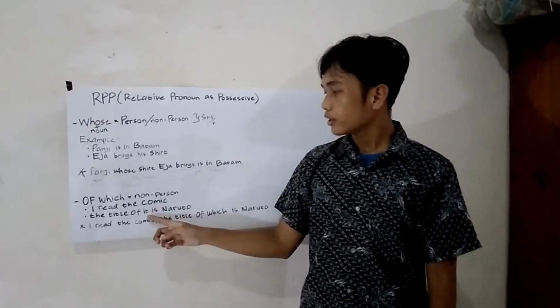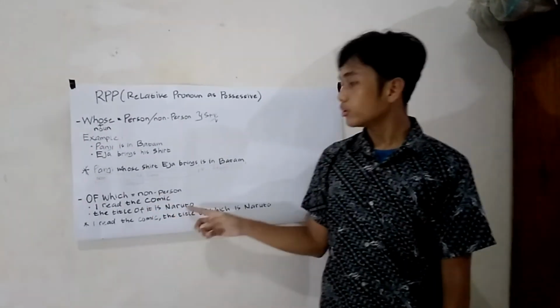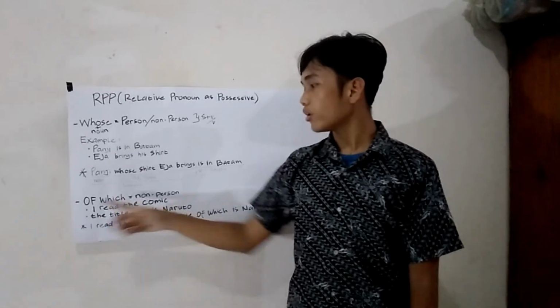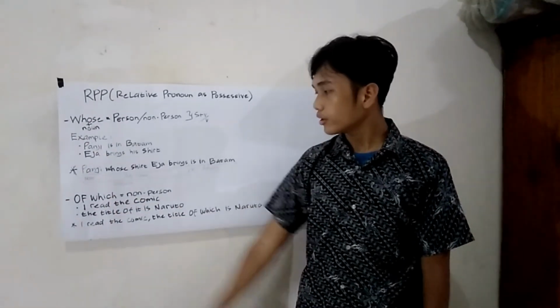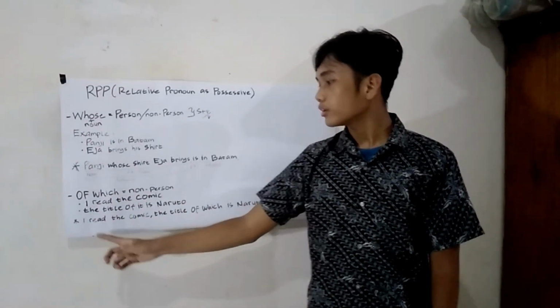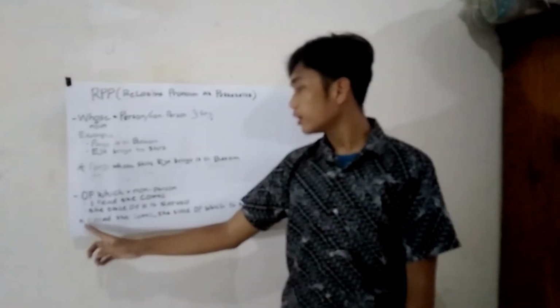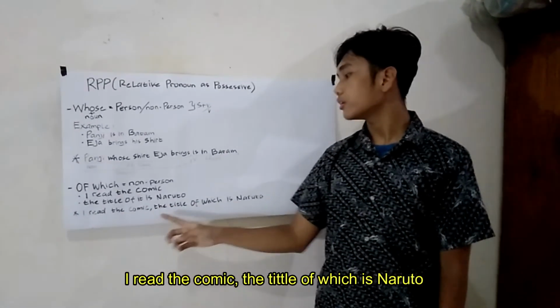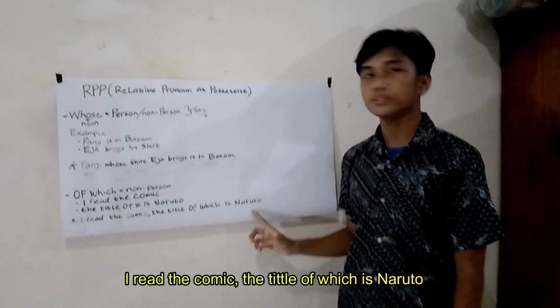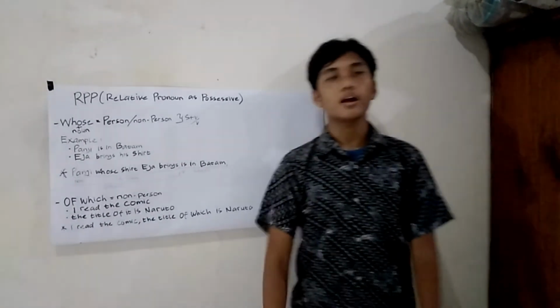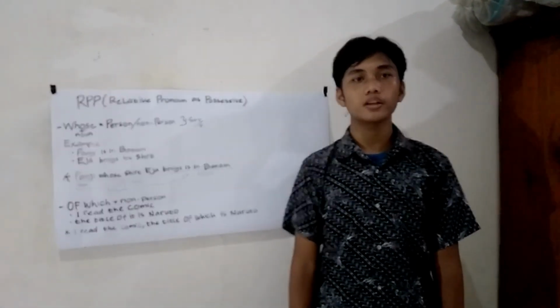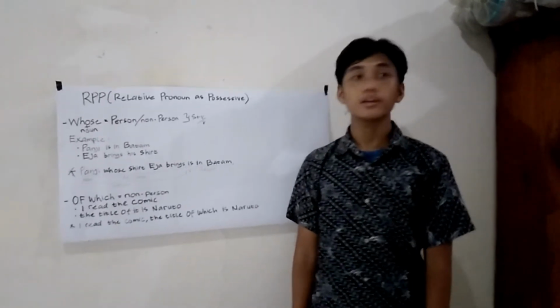This word refers to comic, so we change that to of which, and then we create a sentence: I read the comic, the title of which is Naruto. Okay, I think that's all I can explain about RPP.